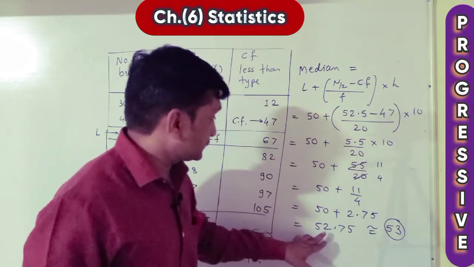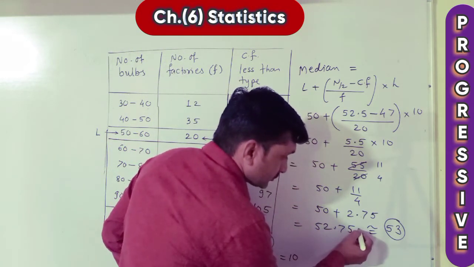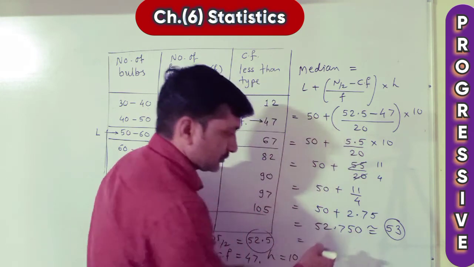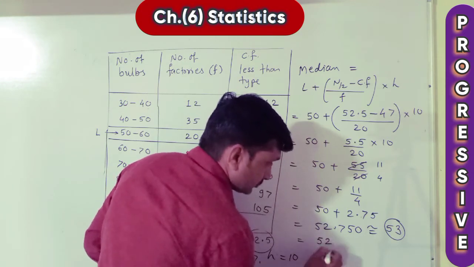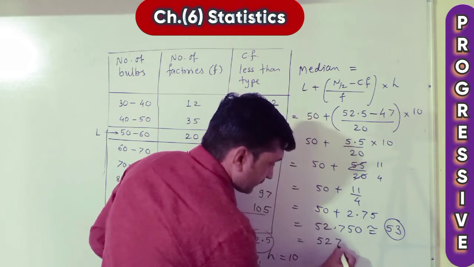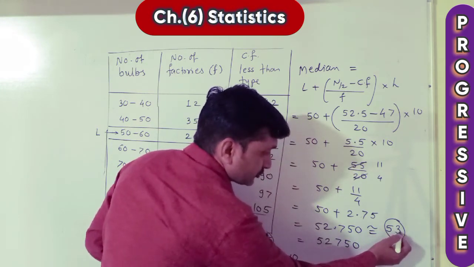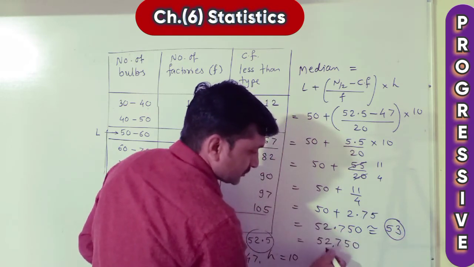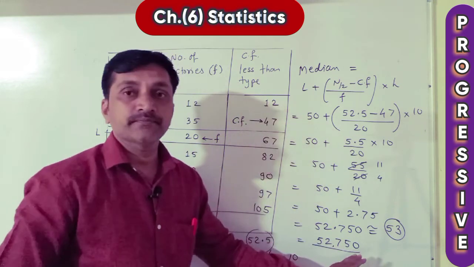And here these are in thousands. 52.75, one more zero we can give here, and if you multiply, because this is 1000, that becomes 52,750. Either you write 53 in thousands, or otherwise remove the decimal point and write just 52,750.